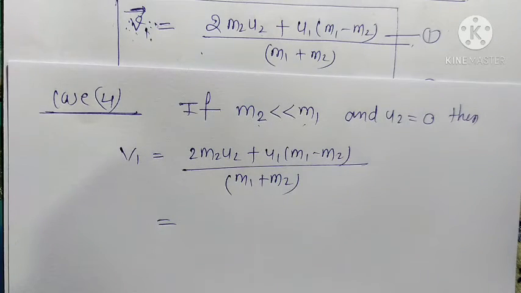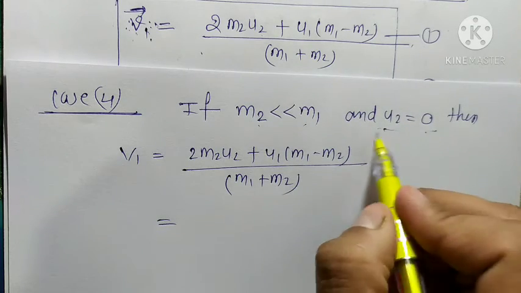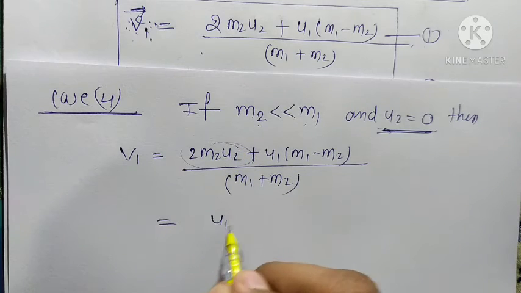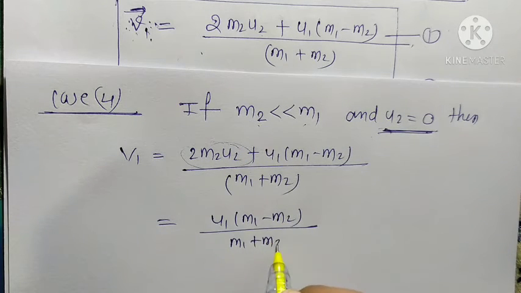Now we put u2 equal to 0 here. Firstly we use this condition, u2 equal to 0, so this term finally becomes 0. What is left here is u1(m1 − m2) upon m1 plus m2.